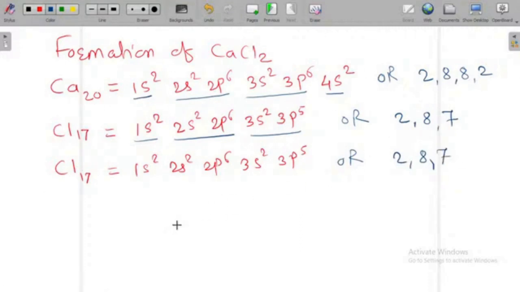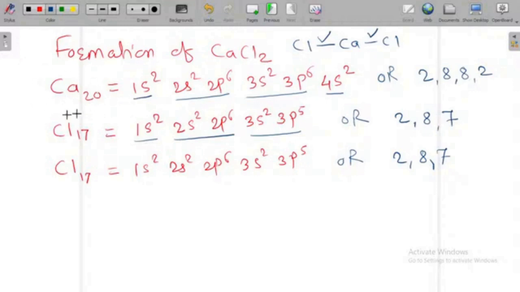Now what are the things that is going to form the bond between this calcium and chlorine? If you see the structure of calcium chloride, this is calcium, this is the chlorine, and again one chlorine atom. So this calcium is in between and two chlorine atoms are bonded with this calcium by ionic bonds. There are two ionic bonds. This is ionic bond and this is also ionic bond. So how these bonds are going to form, that we will see now.